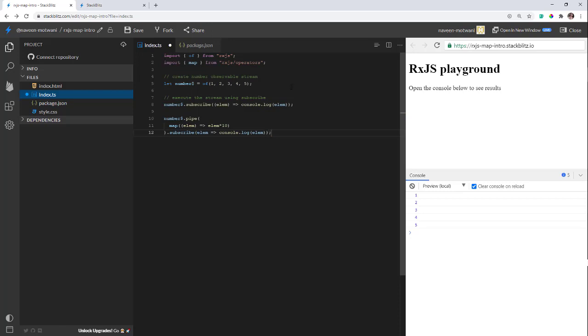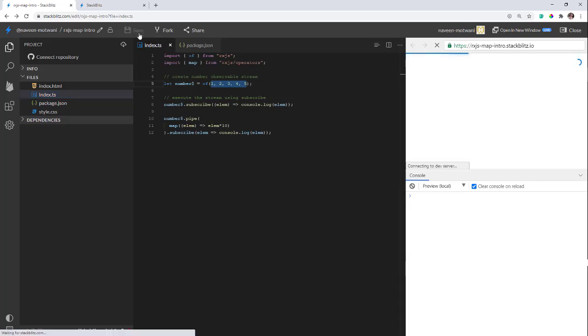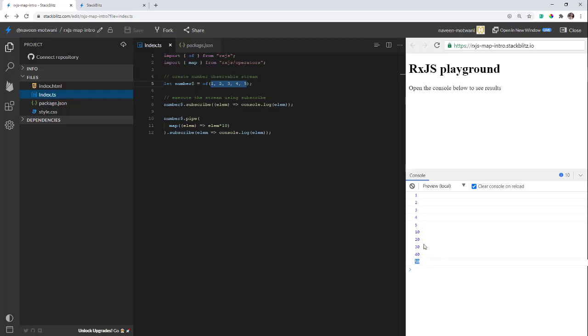Now let's run this program. I am not seeing any compile error. I'll just clean it up. I'm expecting 1, 2, 3, 4, 5, and in the very next few lines should be 10, 20, 30, 40, and 50. Let's run that. Bingo, we got what we were expecting.